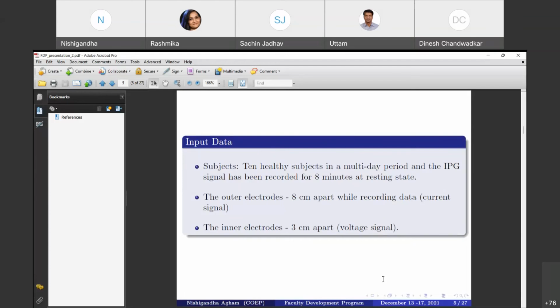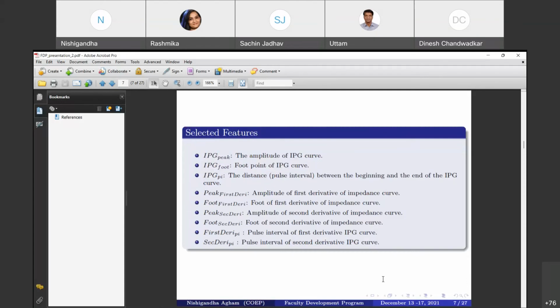been injected into the forearm, whereas the inner electrodes have been placed, because we have placed two pairs of electrodes for the injection of the current and the reading of the voltage. So the inner electrodes have been placed 3 centimeters apart and ensure the acquisition of the voltage signal. While recording the signal, each subject is relaxed in a chair and sets the arm on the desk. Okay, so this is the input data we have.